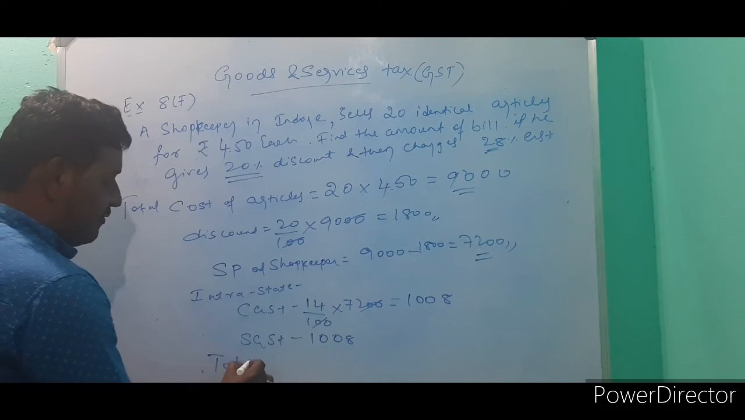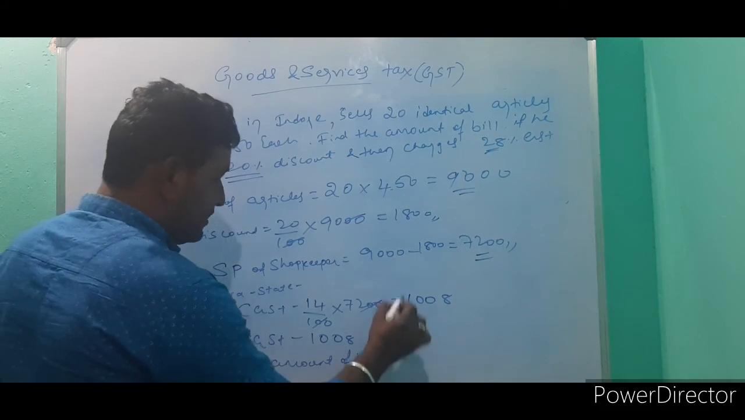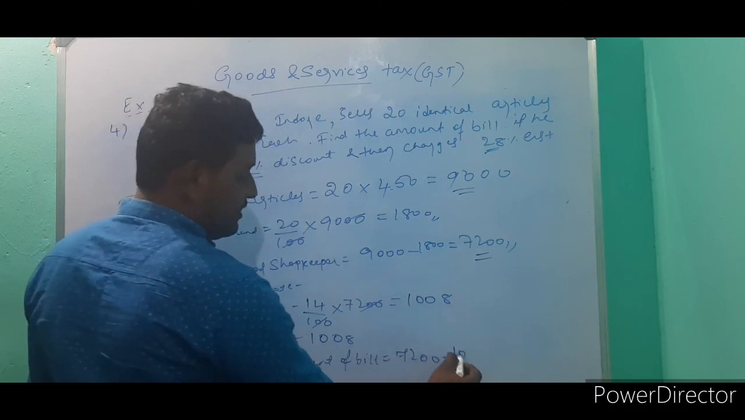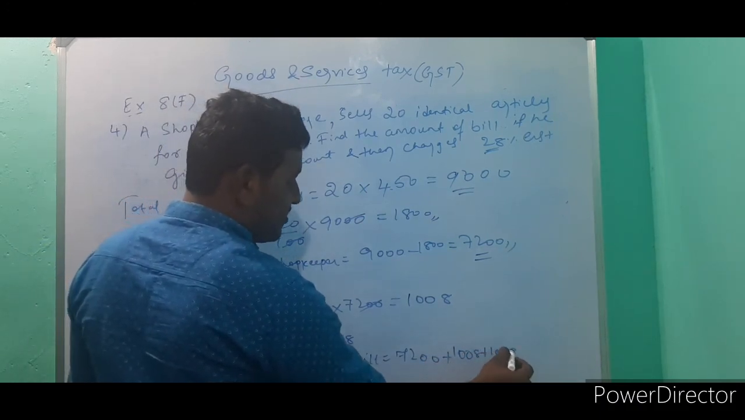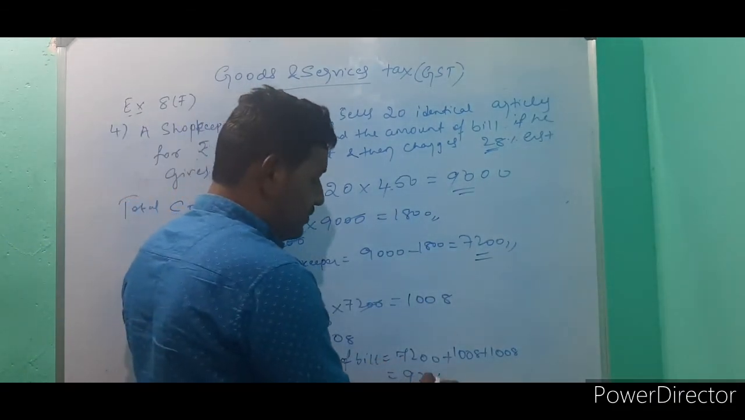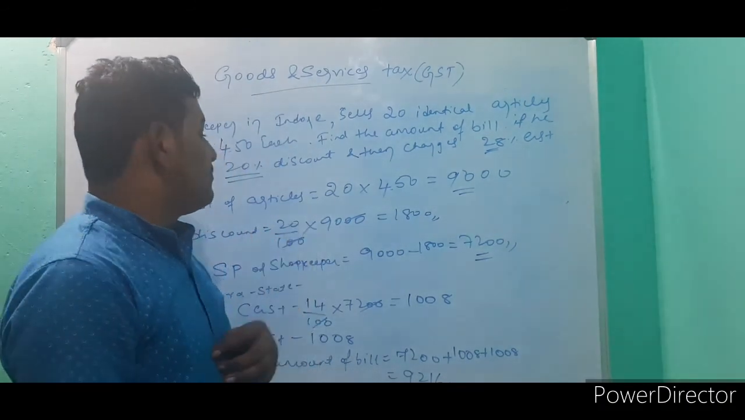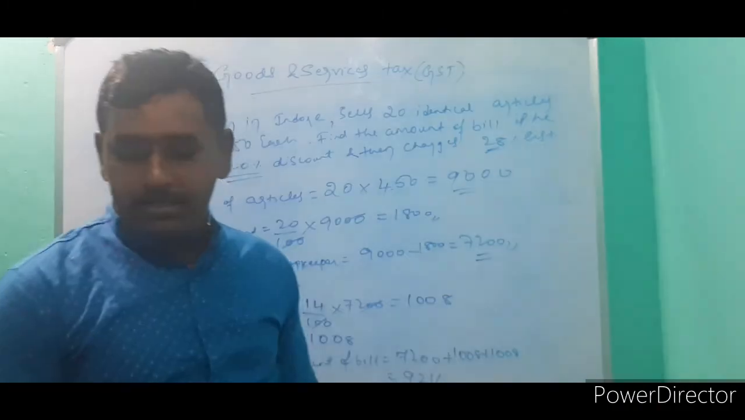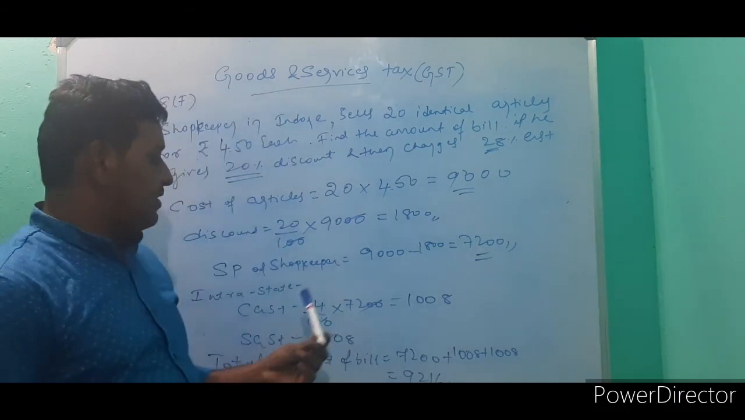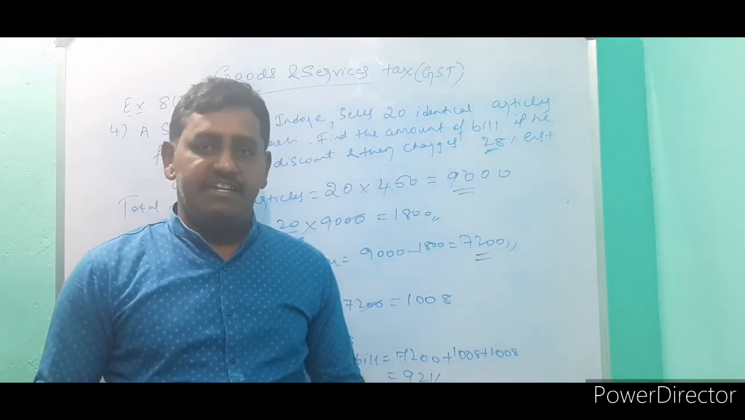Now you have to find total amount of bill, which is equal to the selling price of the shopkeeper, 7,200, plus CGST 1,008 plus SGST 1,008. If you add all things, you will get 9,216 as the total bill amount. So like this, students, we were finding GST based on intra-state transactions. Intra means you have to find CGST and SGST. In interstate means you have to find IGST, integrated GST.